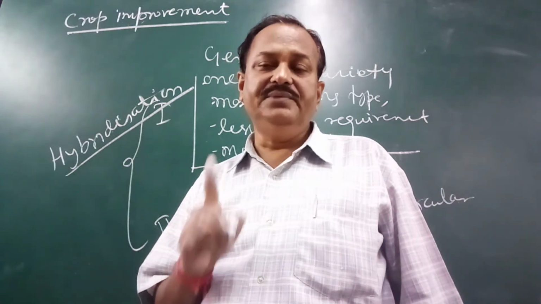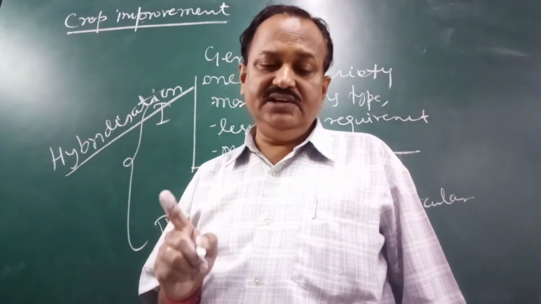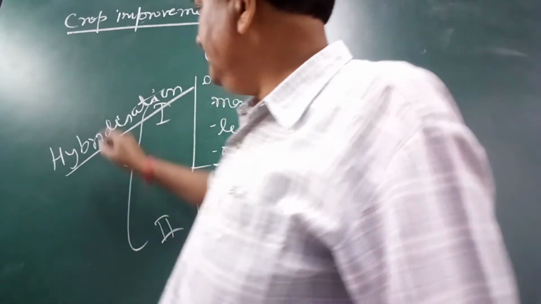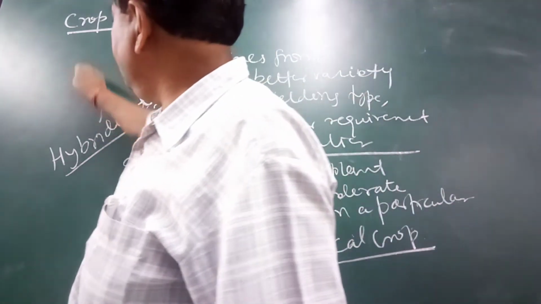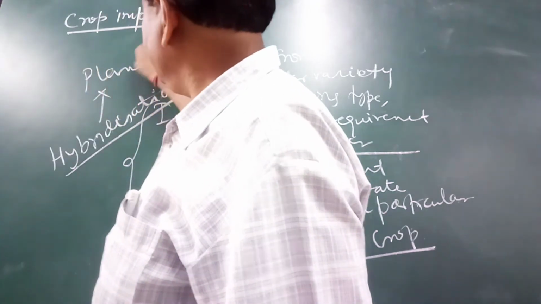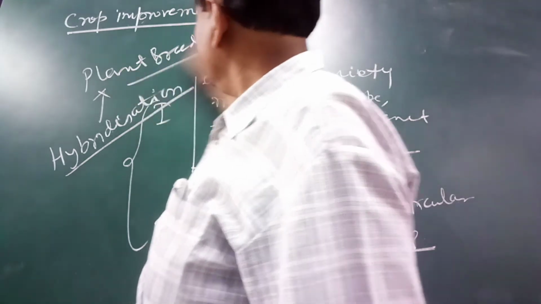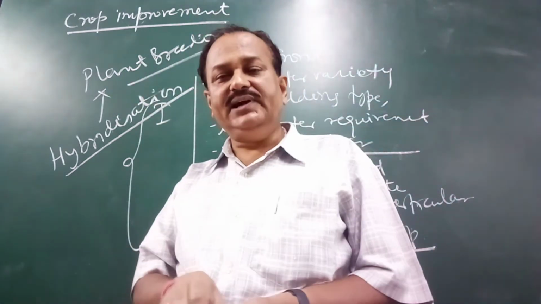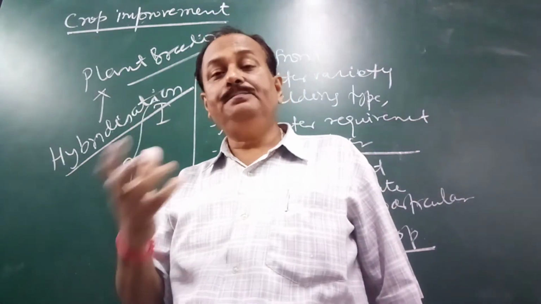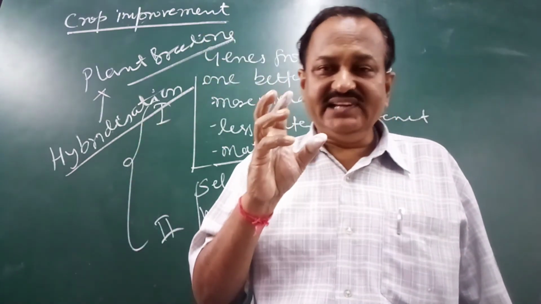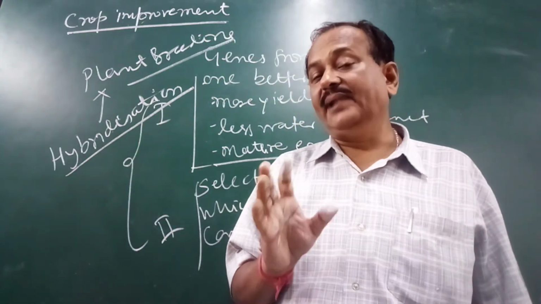Hybridization is very important in plant breeding. The biotechnologists are called plant breeders.